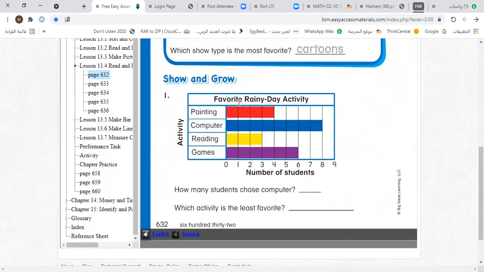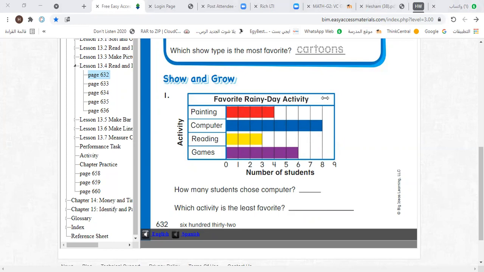We have now this bar graph. Favorite rainy day activity. Painting. Some students choose painting as a favorite activity. Some choose computer. Some choose reading, and some choose games. How many students choose computer? It's pretty easy. I'll choose Omar Islam to answer it. Hello, Omar. How are you?